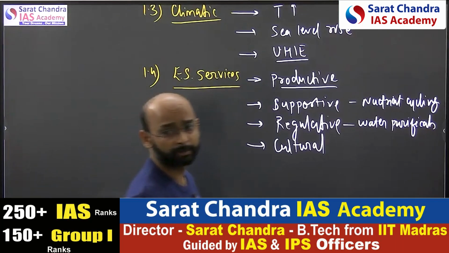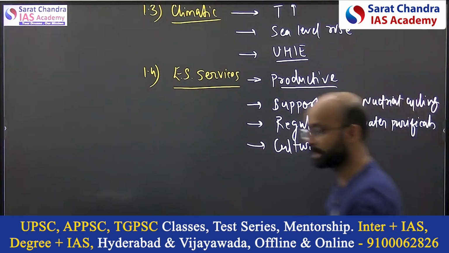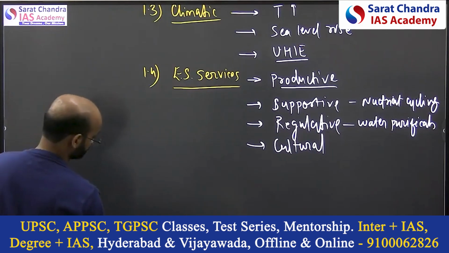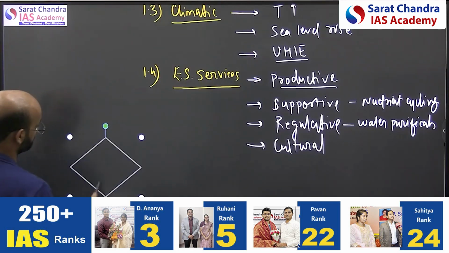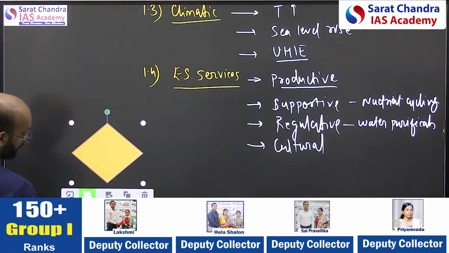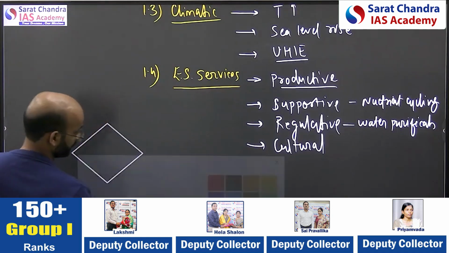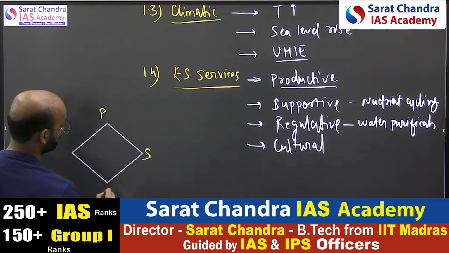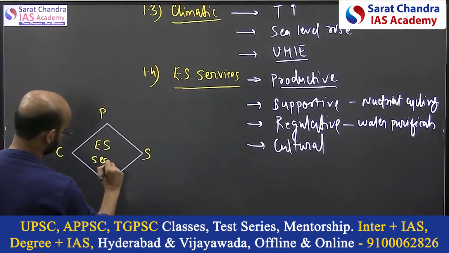Remember this. Whenever the ecosystem question is coming or the environmental, if you are able to mention this, you can mention them like the productive services, supportive, regulative, and cultural services. These are the ecosystem services.